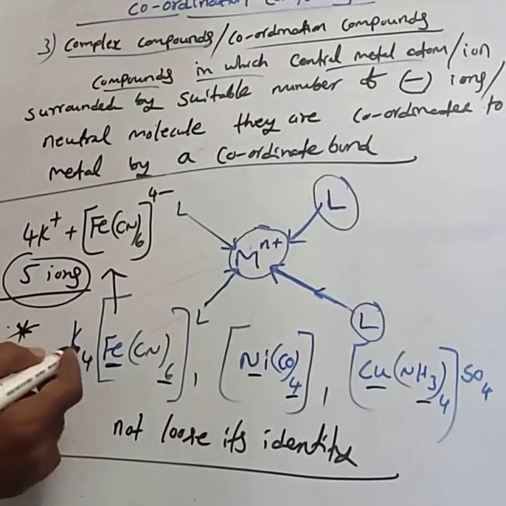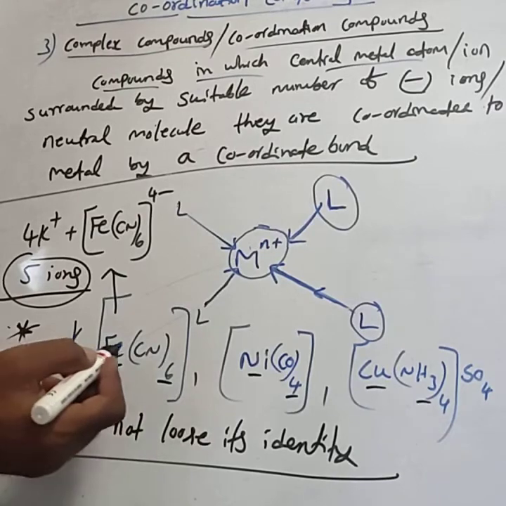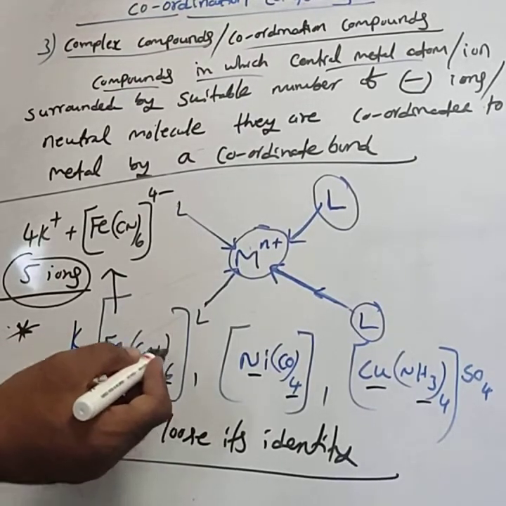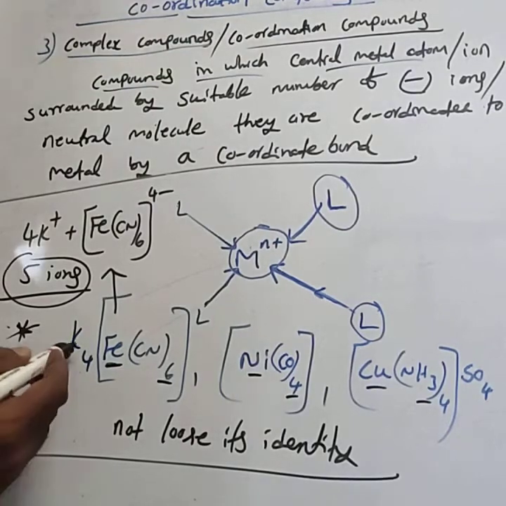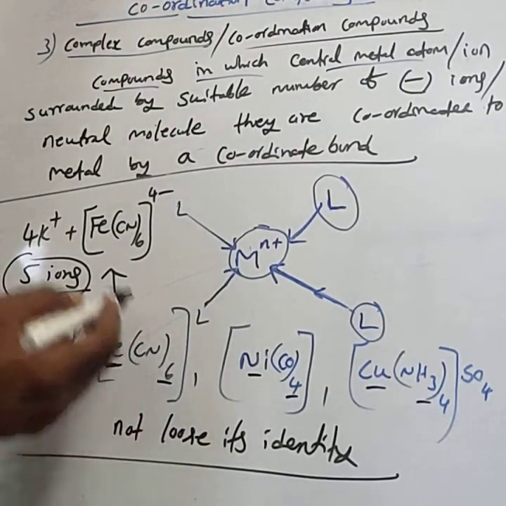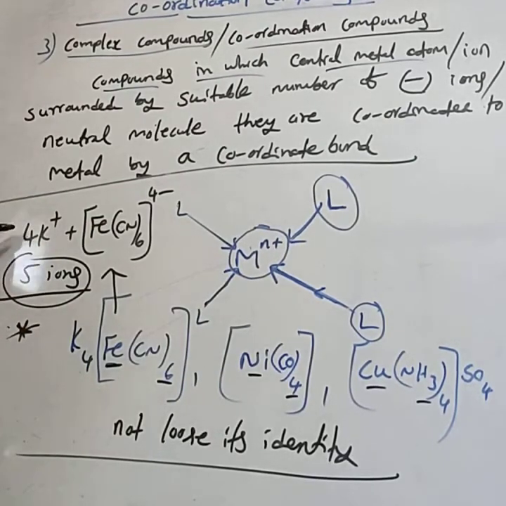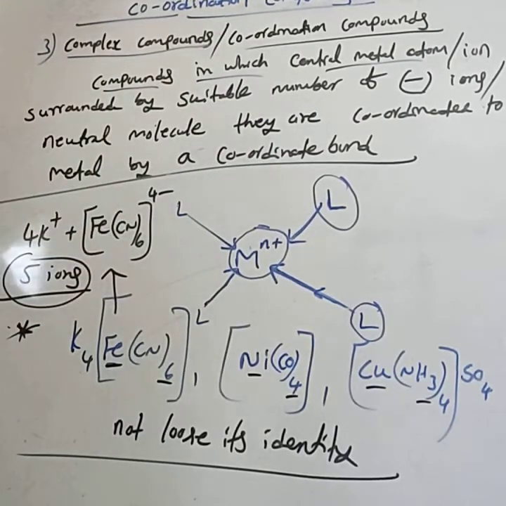This is very important for 1 mark. The name of this compound is potassium ferrocyanide. They can ask like this: 1 mole of potassium ferrocyanide dissolved in water, how many ions are formed? When 1 mole of potassium ferrocyanide is dissolved in water, 5 ions are formed. This is the ionization: 4K+ and [Fe(CN)6]4-. This is totally 5 ions.